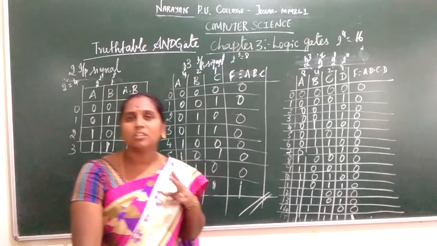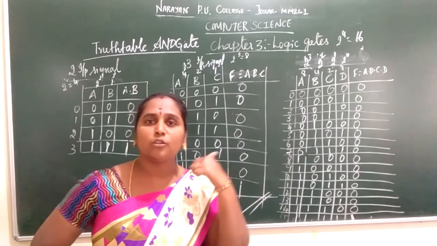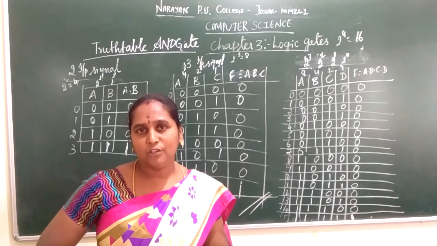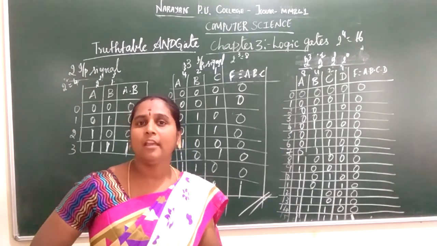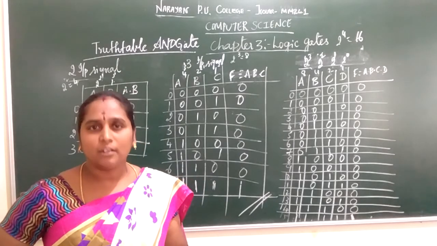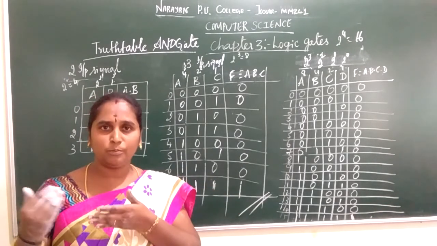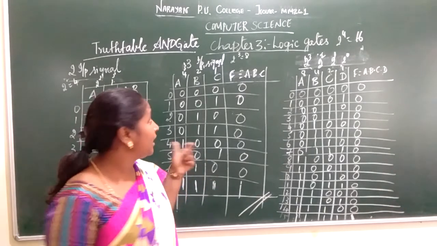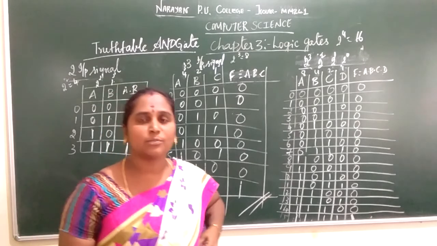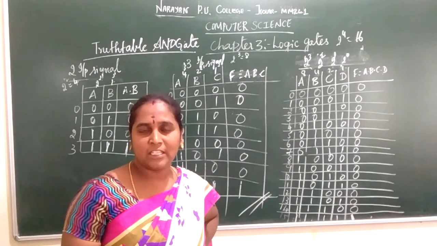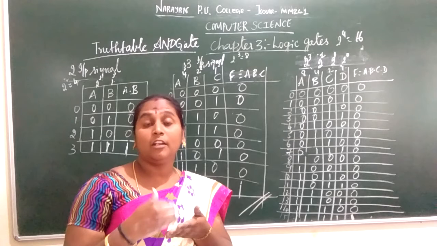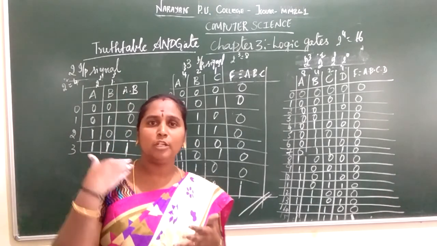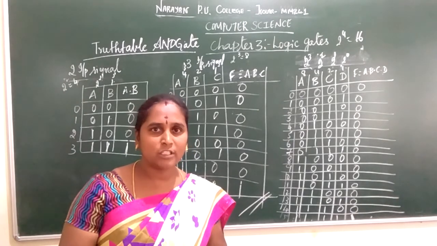Second, we discussed the OR gate. The OR gate accepts two or more input signals but produces one output signal. If any one input signal is high, the output signal is high. If all the inputs taken are low, the output will be low. The third gate is the AND gate. It also accepts two or more input signals and produces one output signal. The output is high only if all the input signals are high. Otherwise, it produces the output as 0.